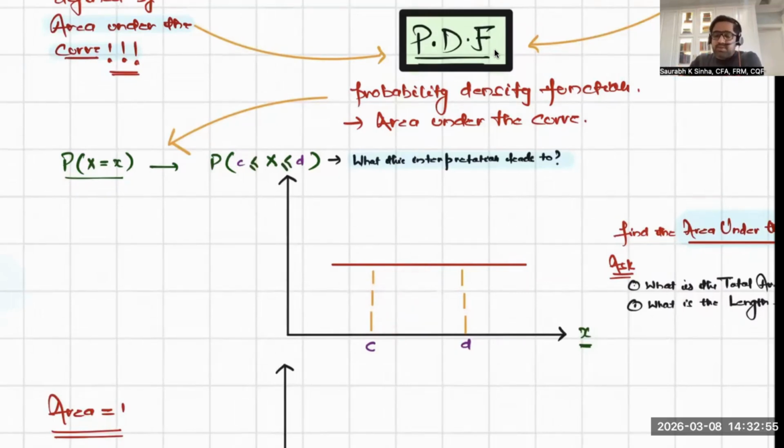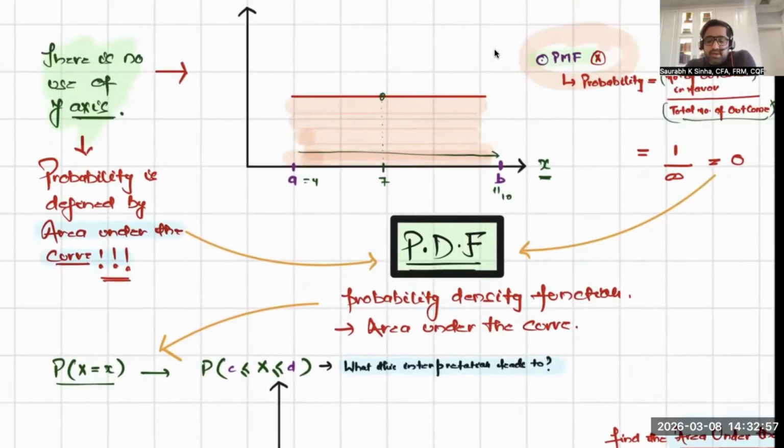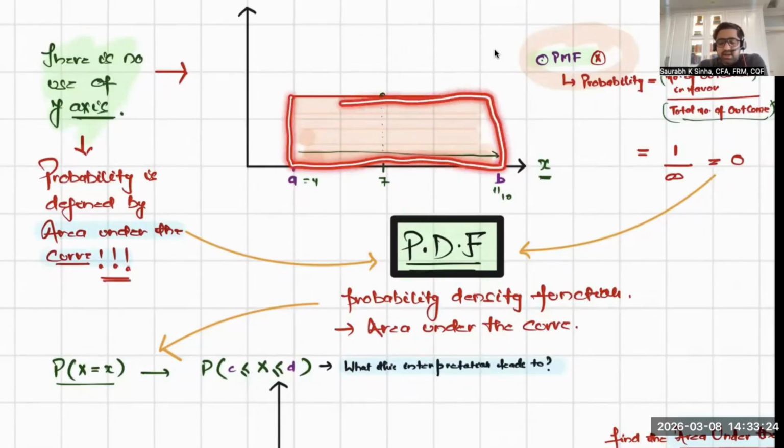Okay. So first of all, tell me, what is this area? I'm saying the probability is identical or uniform between event A and B, or between number 4 and 10.